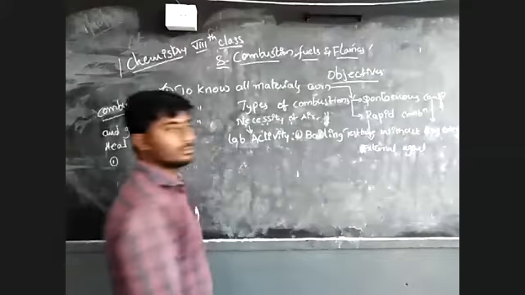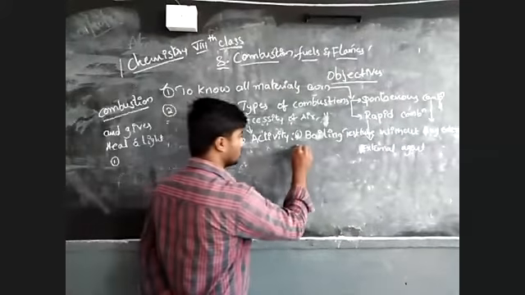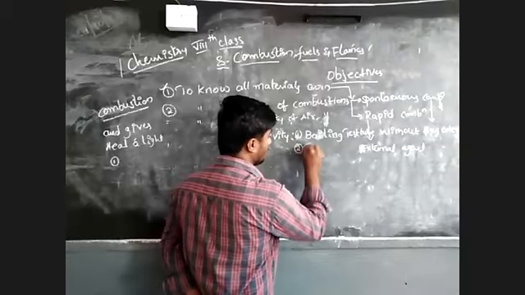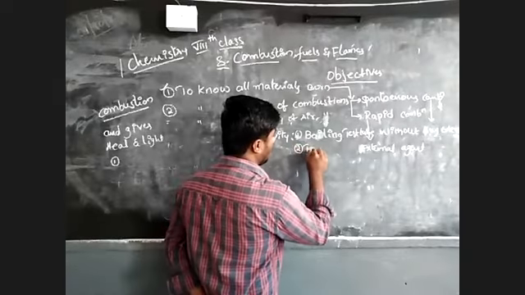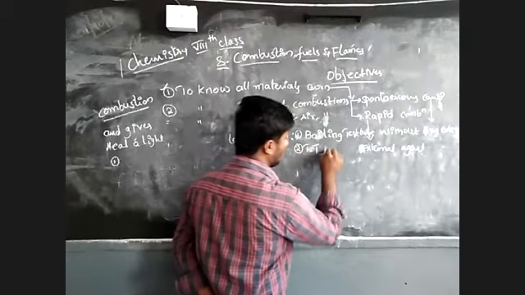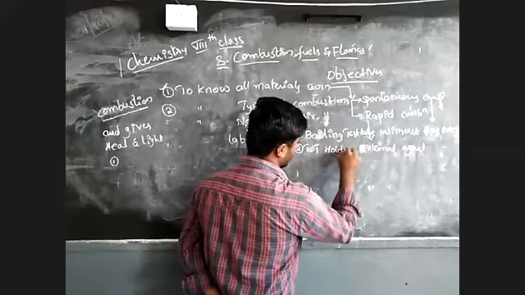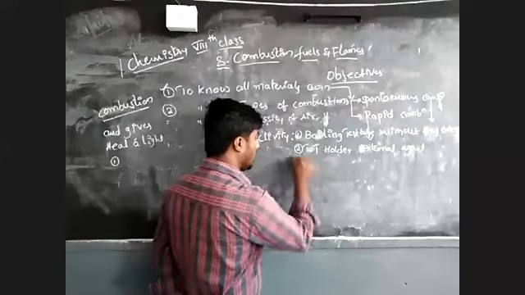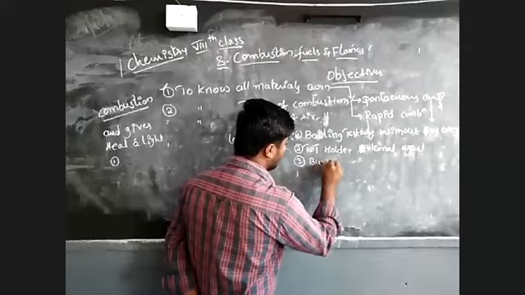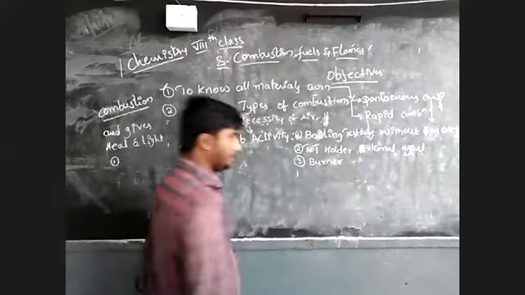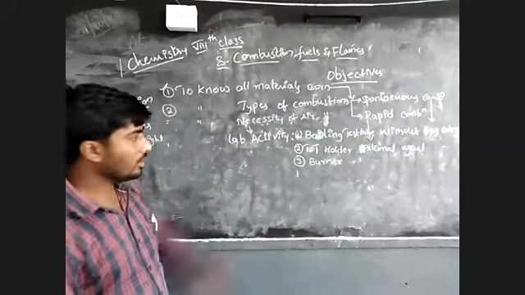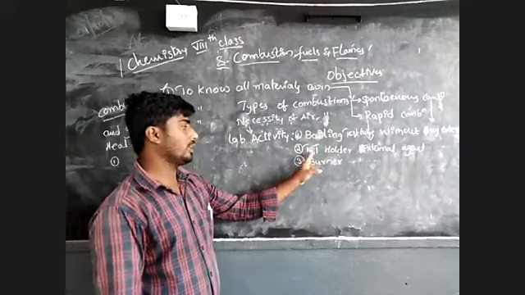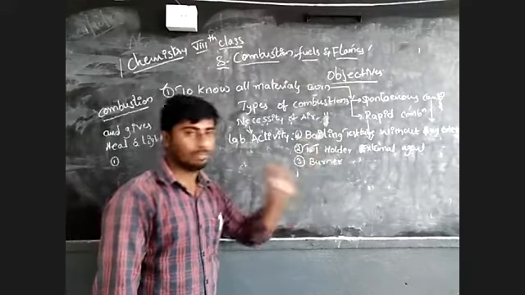The first material is a boiling test tube. Then a test tube holder. The next one is a Bunsen burner or spirit lamp, a burner.